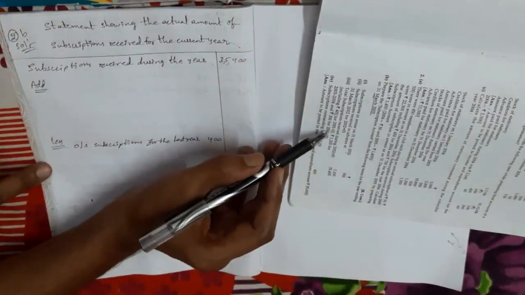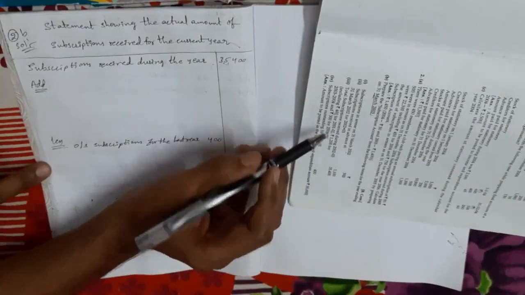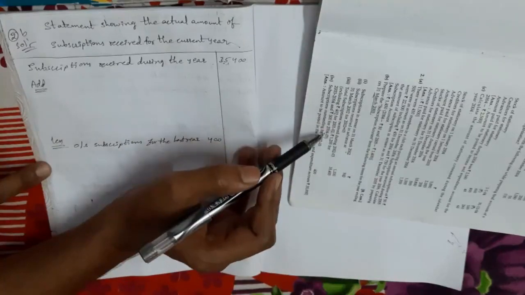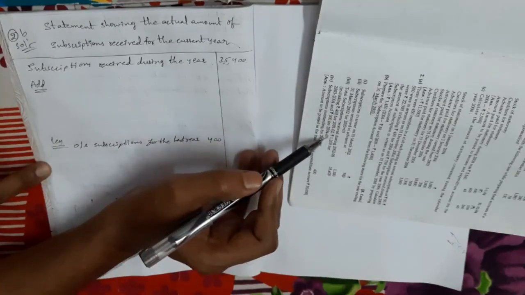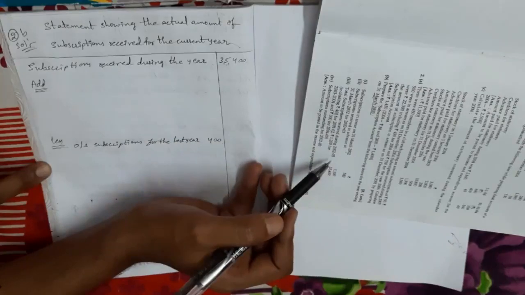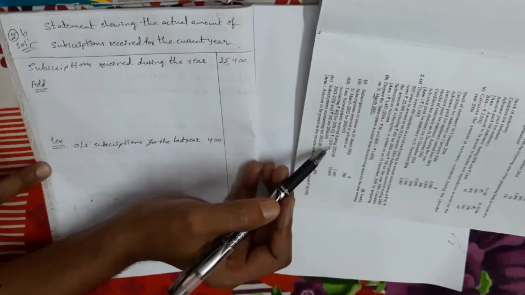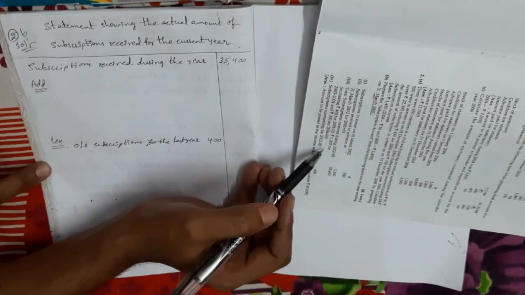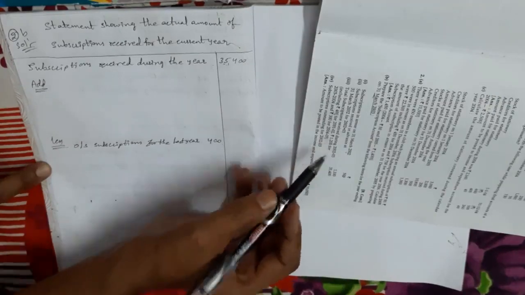Various brackets also mention 1200 rupees for 2003 and 300 rupees for 2004 to 5. These are subsequent years only, not the current year. So subsequent years' subscription amounts were received in this year, but they are not related to the current year. So these two amounts we also have to deduct.